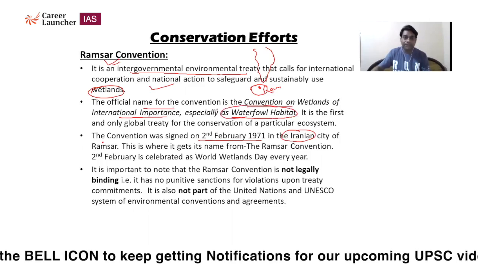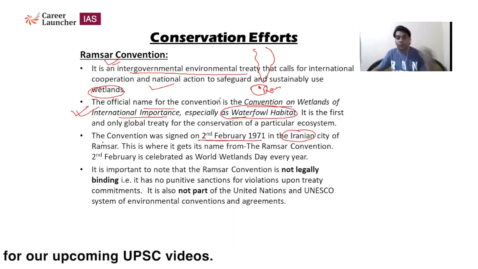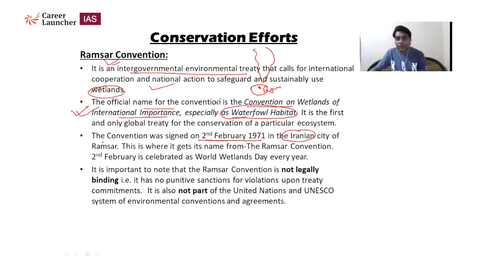So remember this name. In prelims, maybe UPSC will use this name instead of Ramsar Convention. Ramsar Convention is the most popular name, and every IAS aspirant knows it very well. But if instead of Ramsar Convention, they use Convention on Wetlands of International Importance, especially as Waterfowl Habitat, you don't get confused there. Okay, you must remember this is the same thing as the Ramsar Convention.